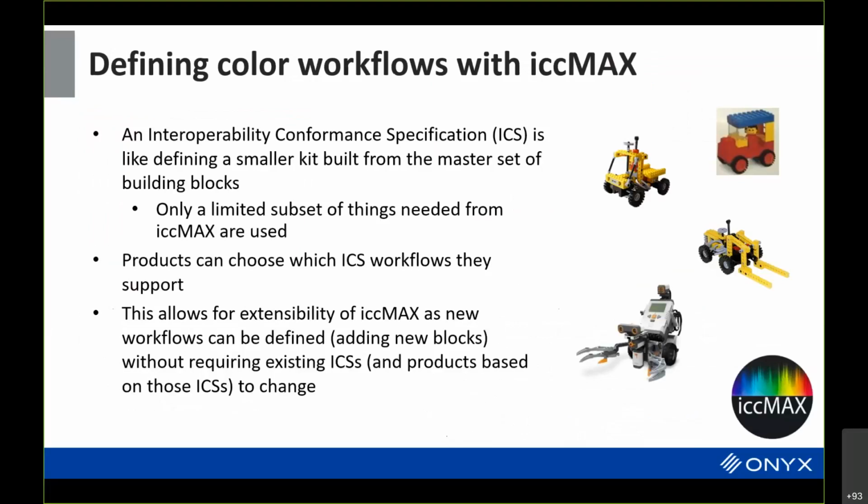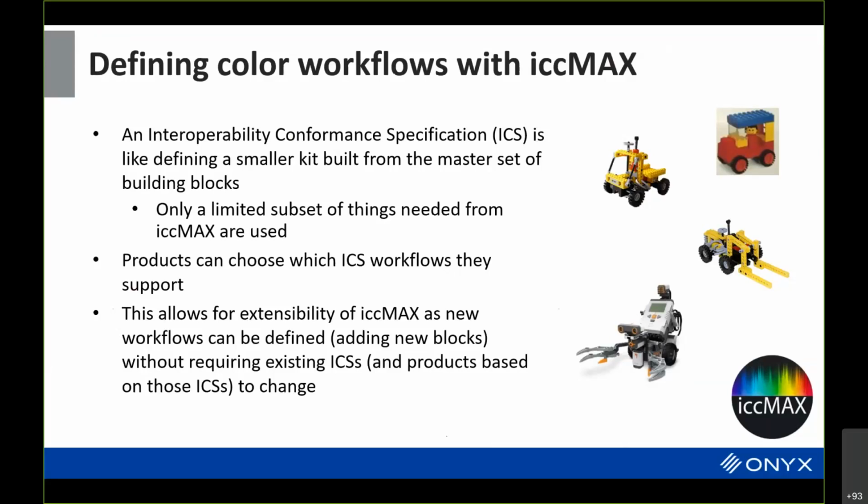You can think about, say, wanting ICC Max for doing things with the monitor, or ICC Max for printing where I actually have spectral information. The idea is that products that are developed can choose which workflows they want to support. And this allows the ICC Max specification to grow and evolve as new workflows are needed or people identify things they want to do.